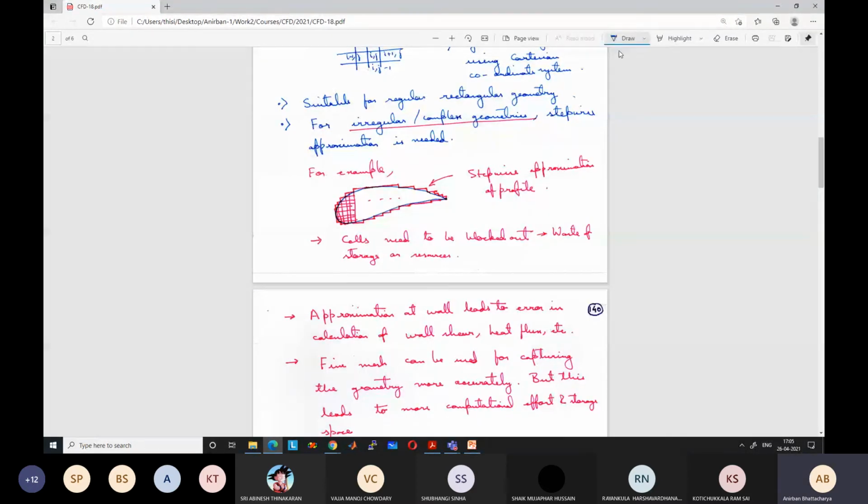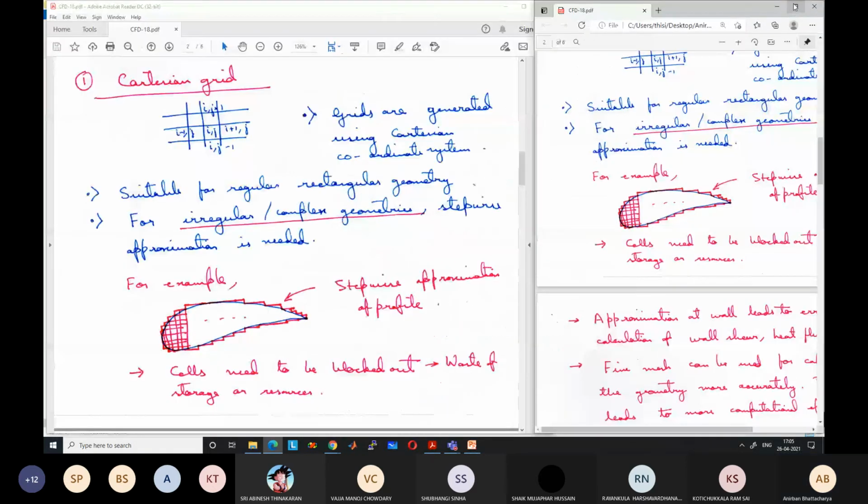So we have to take a rectangular domain like this, and then we have to approximate the aerofoil structure like a staircase arrangement. There will be grid points even outside the aerofoil structure. These grid points will have to be given some properties like non-conducting, zero velocity. Non-conducting means non-participating: they will be part of the equation because you have to solve the equation over the entire domain, but they will not contribute anything to the heat transfer or momentum.